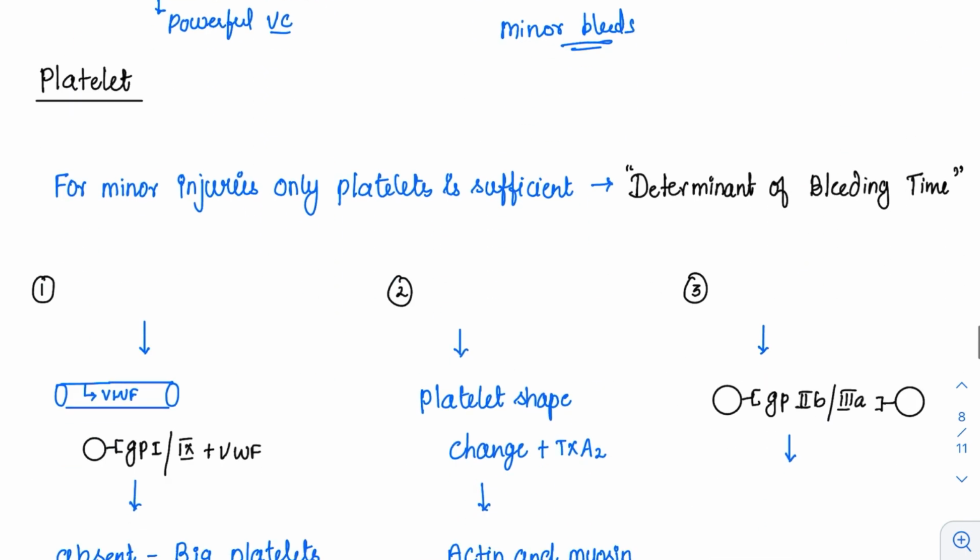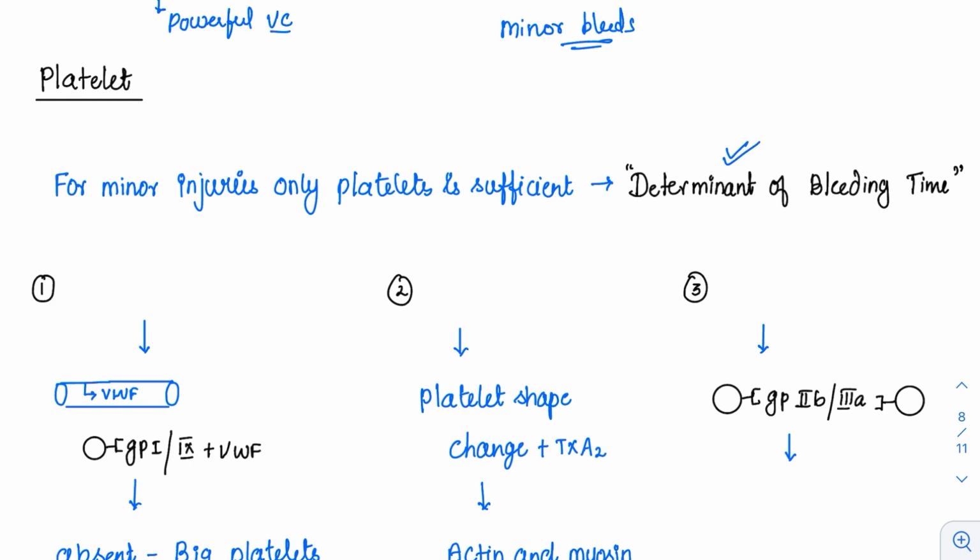So coming to the platelet plug formation. Platelet is the predominant player here, and especially if the bleed is very minor, the platelet is sufficient to stop the bleed. That's why platelet is required for determining the bleeding time. Whenever we do the experiment, we do two things: one is the bleeding time and the other is the clotting time. In bleeding time, whenever the injury is minor, just the platelets will come and stop the bleeding. This is called the bleeding time. But the formation of fibrin thread happens once the clotting factors are activated. That is called the clotting time. So for minor injuries, platelet is sufficient, as I said, and it is a determinant for bleeding time.